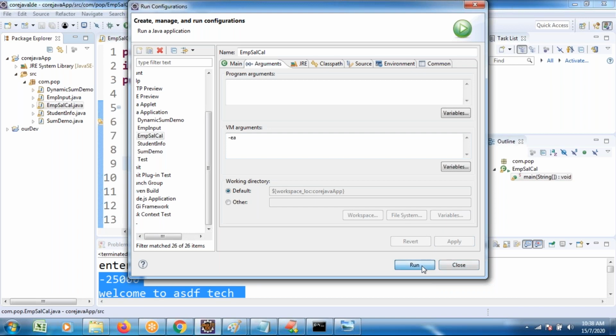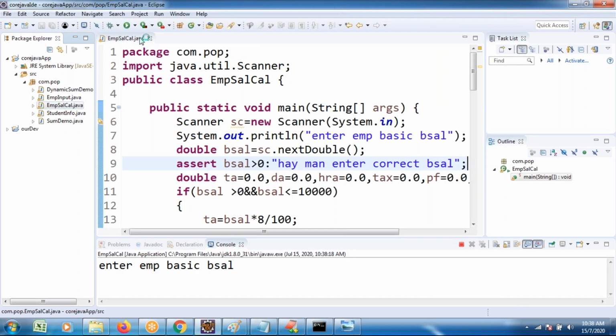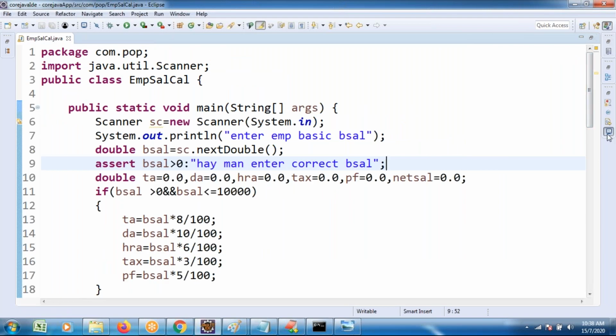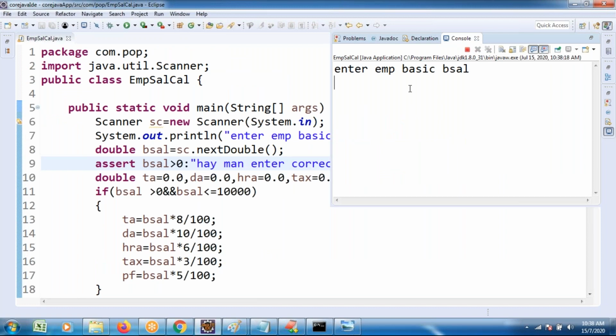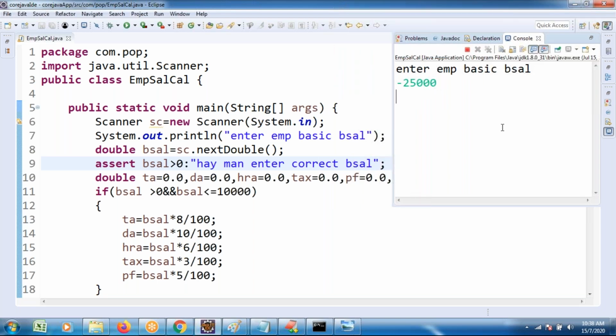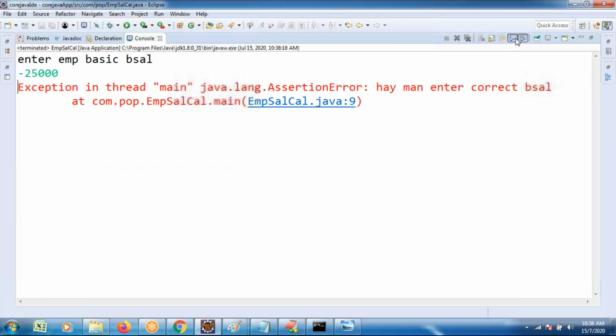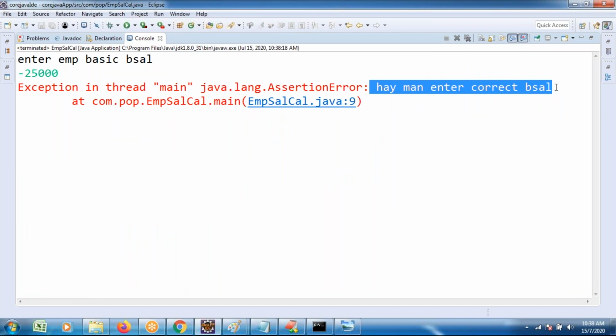Previously we ran with the wrong value, but now I am trying to execute it once again. Previously a negative value was taken, but now 25,000. If an accountant or some person who is using my application is supposed to enter the basic salary as positive, but mistakenly enters a negative value, line number 9 you observe here. Negative salary entered, condition is false. What happened? It shows this message: hey man, enter the correct basic salary. And at that line only, there is no more continuation.